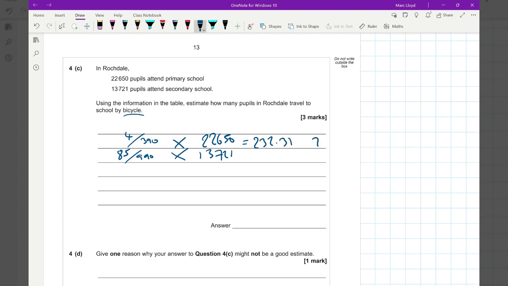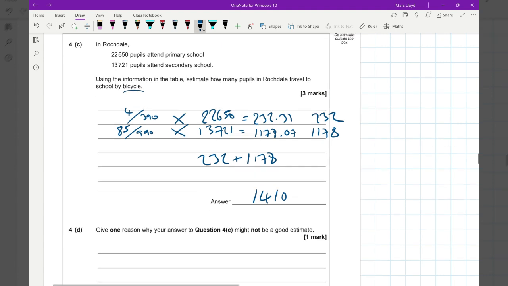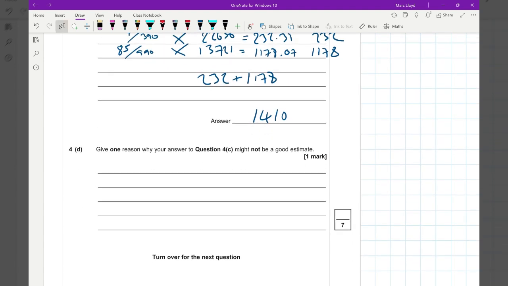232.31, which I'm going to call 232. And then 13721 times 85 over 990 gives 1178.07, 1178. And then we just add those two values together in order to get our total. 232 plus 1178 is 1410.